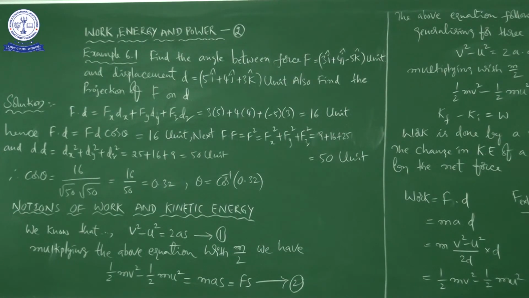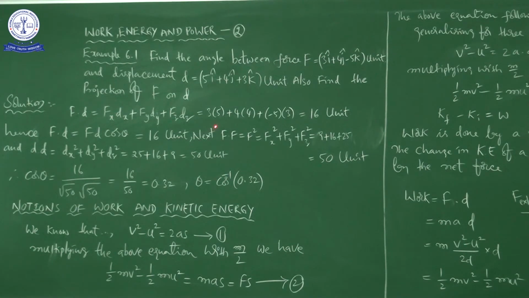So here Fx into dx is 3 into 5, plus Fy into dy, plus Fz, which is minus 5, into dz, which is 3, right. So 3 into 5 plus 4 into 4 plus minus 5 into 3 will give you 16 units.